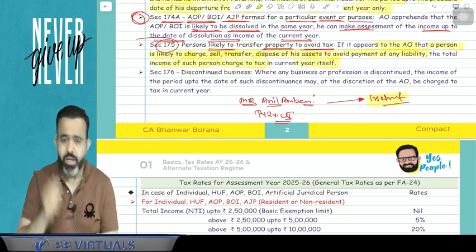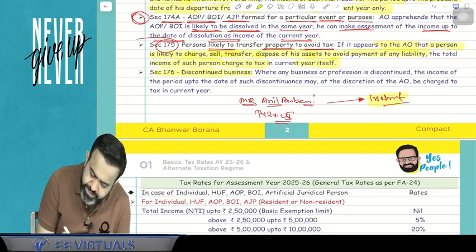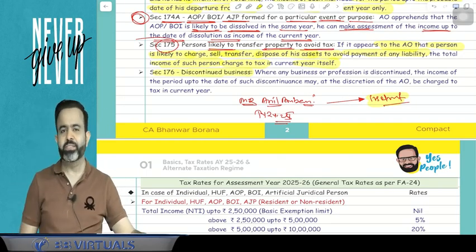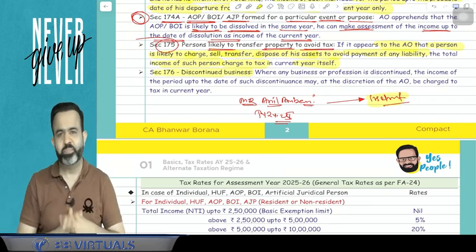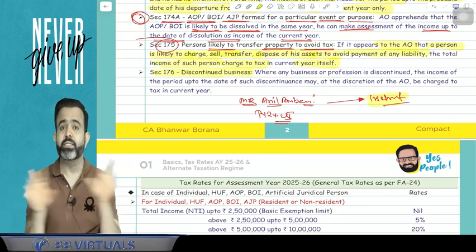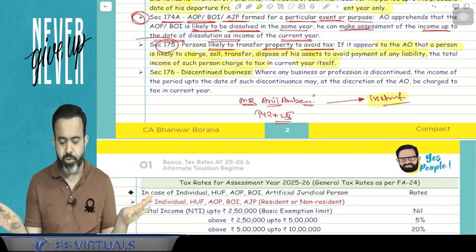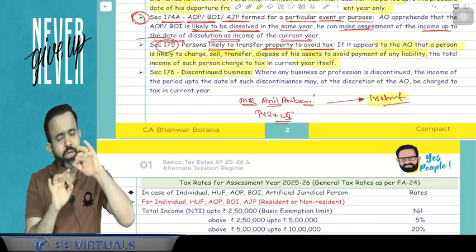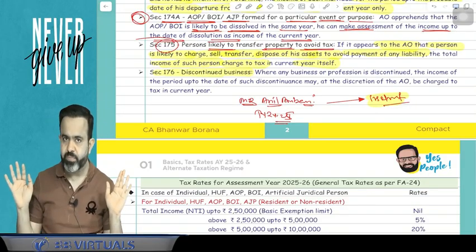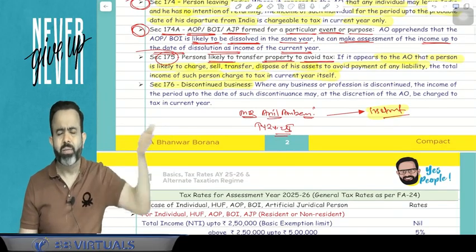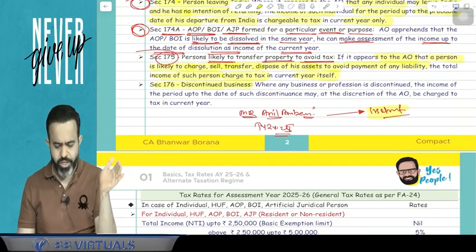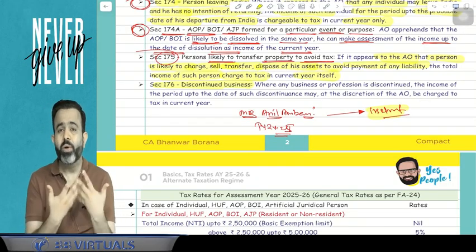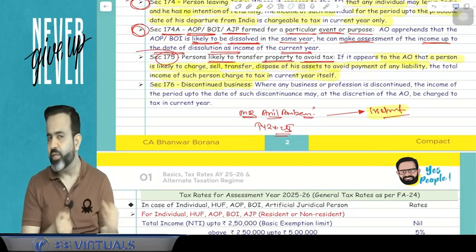Answer is yes. Now guys, section 176 says discontinued business. Discontinued business means suppose there is a business from the last 10 years, but in the current year that business is discontinued. In this particular case, if it appears to the AO and the AO wants, then the AO can ask you to file the return in the previous year itself. Now this is not a standard rule, but it applies only if it appears to the AO. It is a discretion power of the AO, means the AO has the choice.